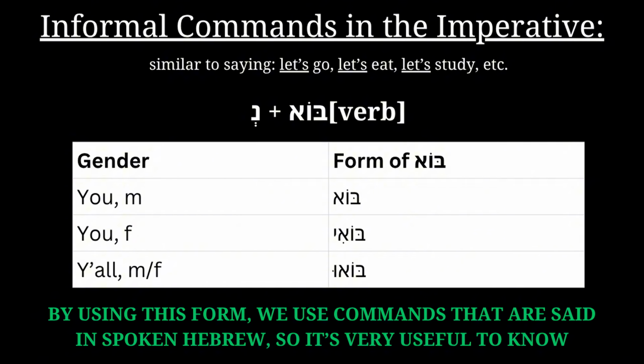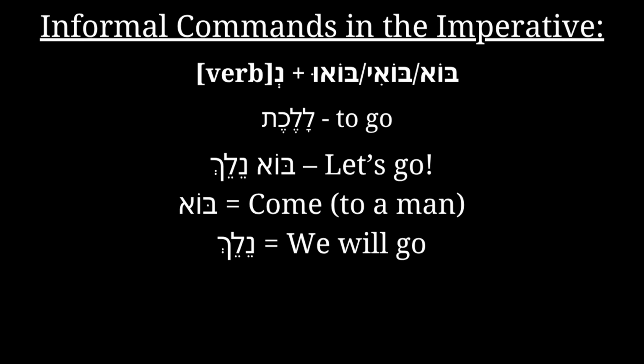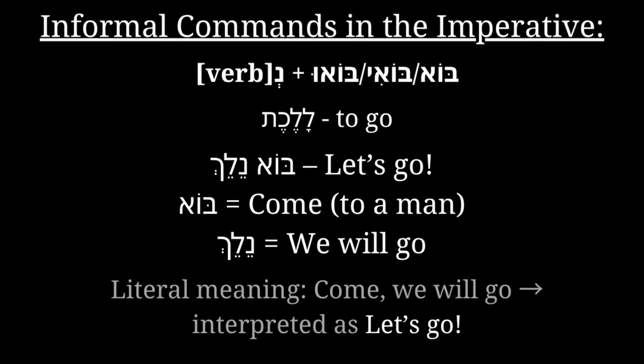In such a manner, we can use the verb lallechet, to go, and say, bo nelech, let's go. Literally, bo means come, to a singular masculine subject, and nelech means we will go. So the literal meaning is come, we will go, but it translates as simply saying let's go, which is said only to a masculine singular subject.